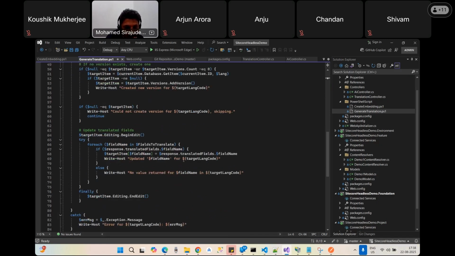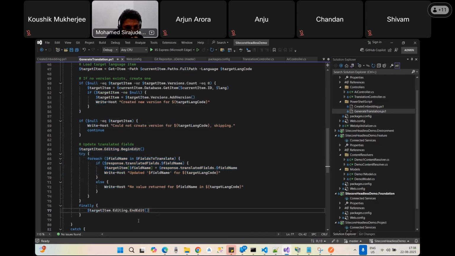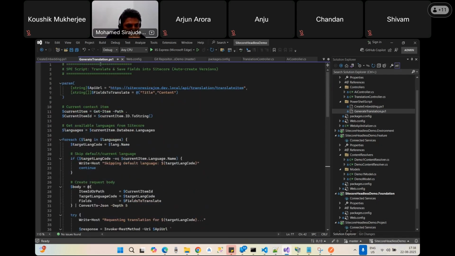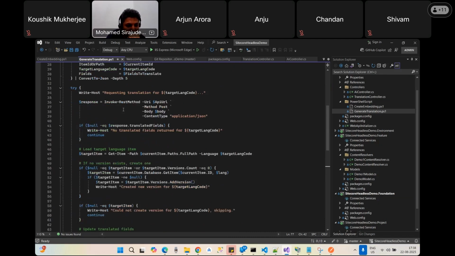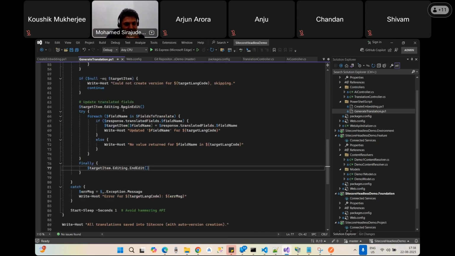In this PowerShell script, I'm passing the required language code, and this part of the code is the begin edit and the end edit. In this part of the code, we take the actual OpenAI response, and once we get it, we have to put it into the target items and the fields. So the generate translation script provides this kind of logic, and it works in that way.